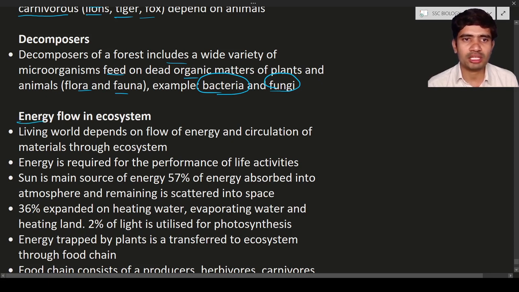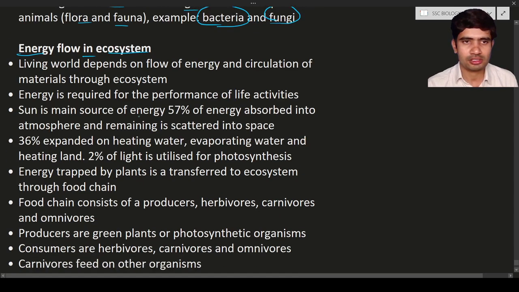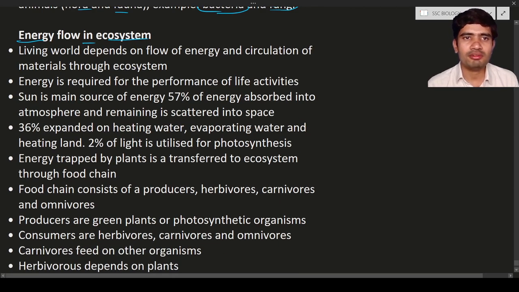Next one will be the energy flow in the ecosystem. How the energy is going to flow in the ecosystem, that is what we are going to discuss. The living world depends upon the flow of energy and circulation of materials through the ecosystem. For example, let us consider this is the sun. From the sun, the sunlight is taken by the plants. The plants are going to produce food material. This food material is eaten by the herbivores, which you can call consumers. These consumers will provide food to the next level, and so on.